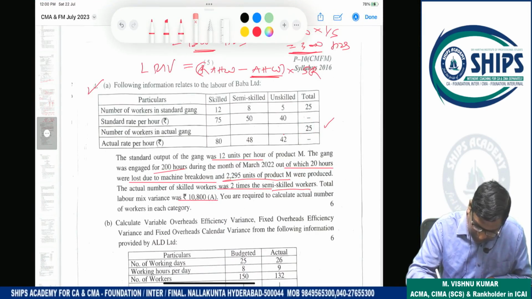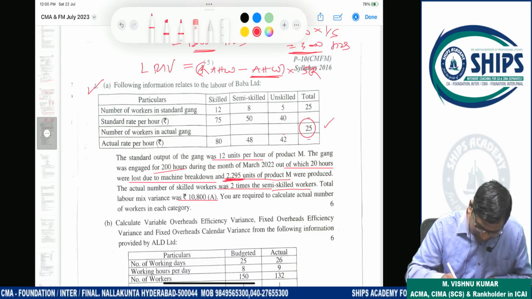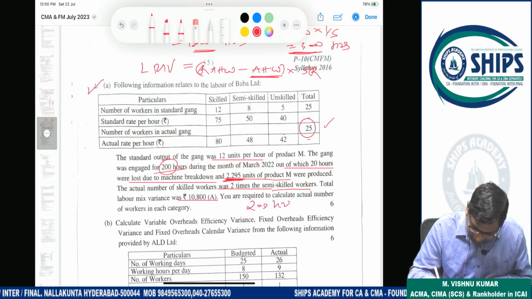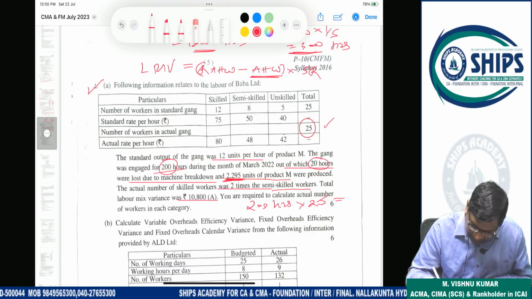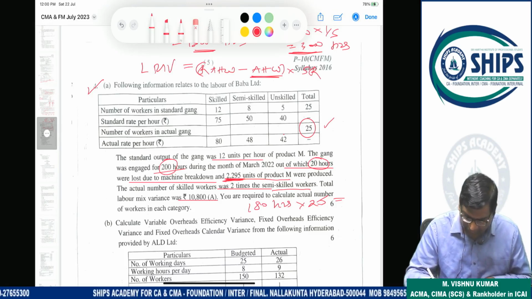Actual number of workers is 25. Now for 2295 units, the workers have taken 200 hours. So 200 hours into 25 workers is 5000. But in this, 20 hours is abnormal time, so we have to deduct 20 hours. Actual hours paid is 200, actual hours worked is 180.